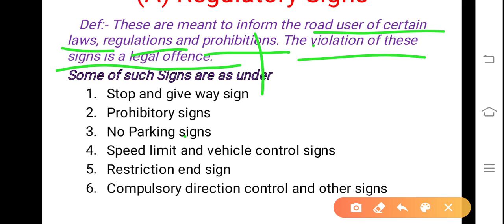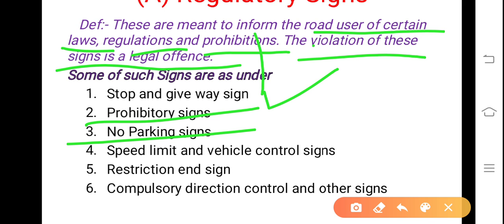Some of such signs are stop and give way signs, prohibitory signs, no parking signs. Such signs, when you are watching, mean you should not park the vehicle. Prohibitory signs, one way, means it is one way. You cannot come in the opposite direction on that particular road because it is prohibitory. Overtaking is not allowed or overtaking is prohibited. In that case, you cannot overtake the vehicle. You have to go slowly only. If at all you need to go on that particular road, if a slow moving vehicle is ahead of you, you have to follow at that slow speed itself, because it is regulated.